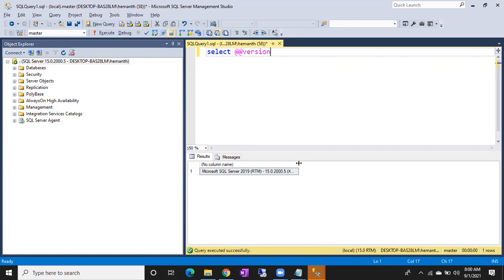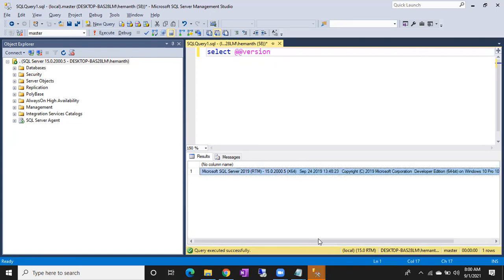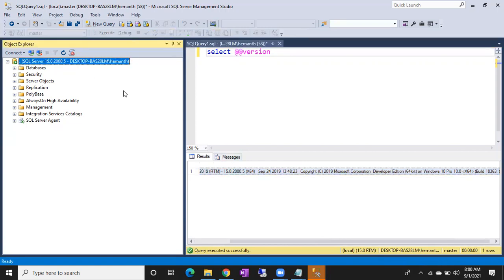Keep your cursor at the end of the column and double click on it. The column will expand, and you can see Microsoft Corporation Developer Edition 64-bit. So this is my Developer Edition. In this way, you can find out the edition of SQL Server.